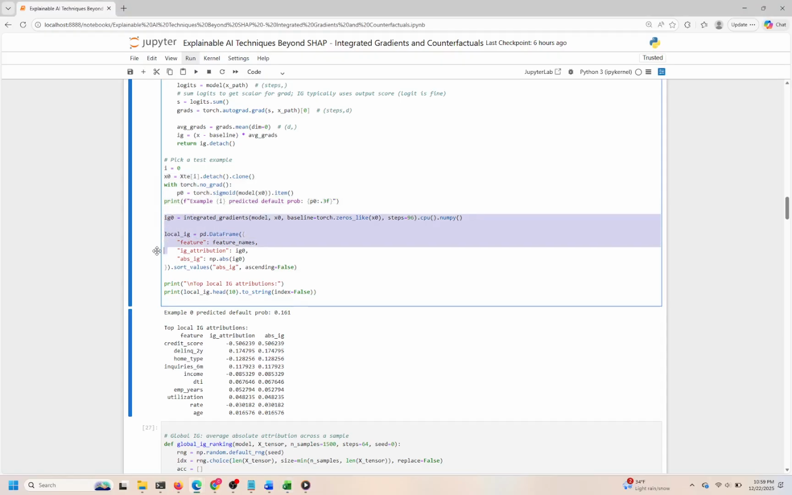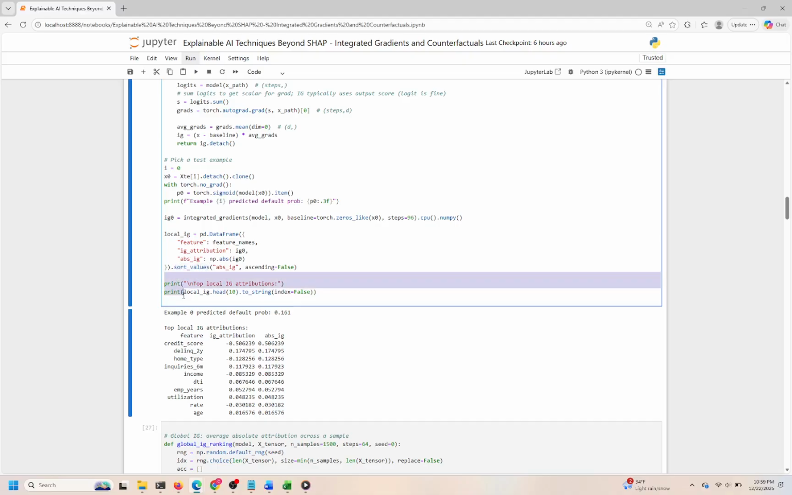To interpret these attributions, we construct a pandas data frame, local_IG, that pairs each feature name with its corresponding integrated gradients value and the absolute value of that attribution. Sorting this data frame by the absolute attributions in descending order highlights the features that most strongly influence the model's prediction for this specific example. Finally, we print the top 10 features with the highest absolute integrated gradients attributions.